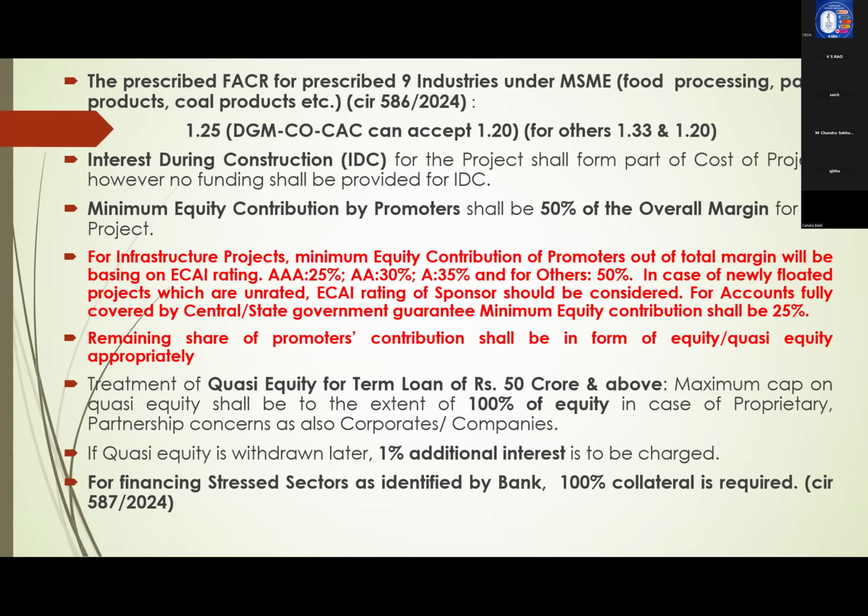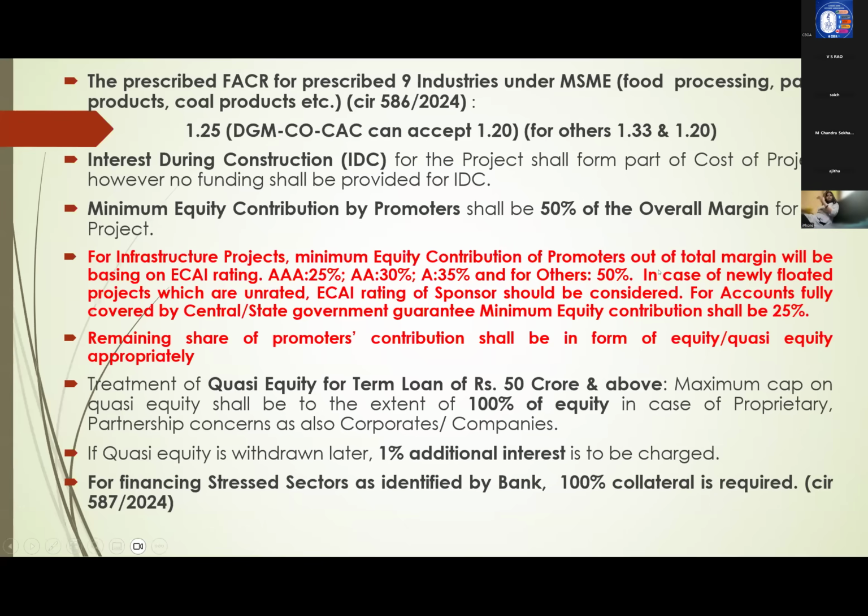But for good rating parties, AAA rated parties, instead of 50%, you can reduce to 25% only own money. That means remaining 75% can be outside borrowings. If it is AA rated, 30% only. If it is single A rated, 35%. So LR1, LR2, LR3, 35%. And others 50%. This is a common guideline. So for good rated corporates, common equity also can be less, half of the required amount.